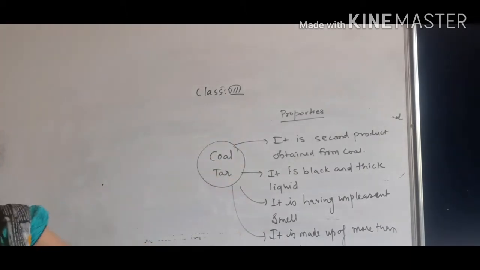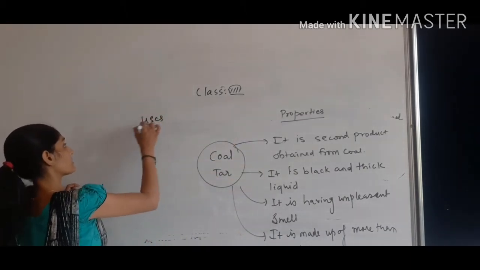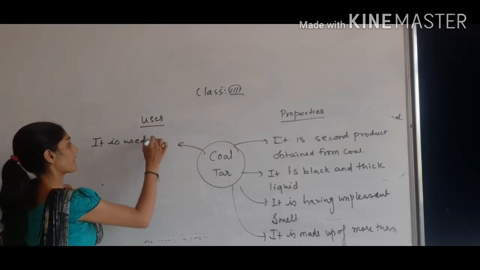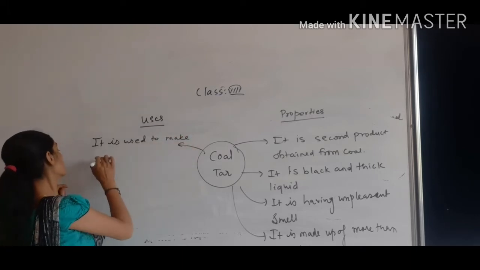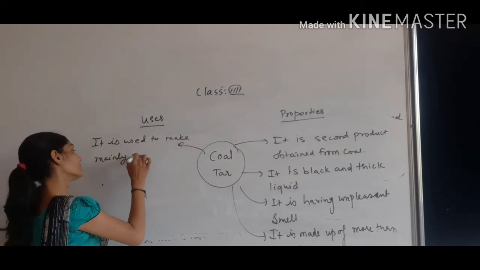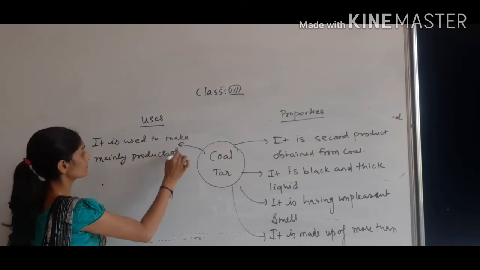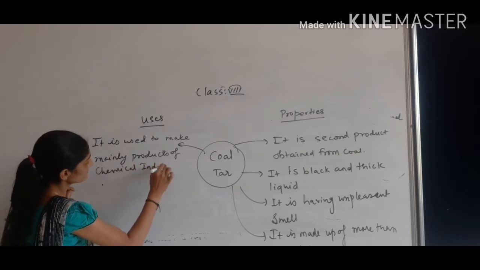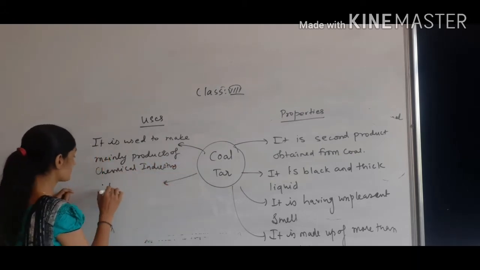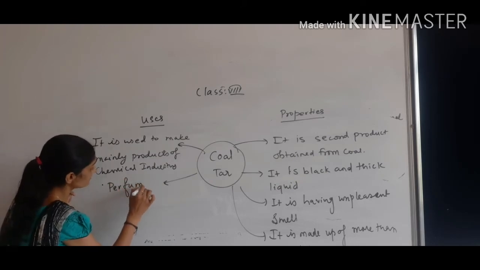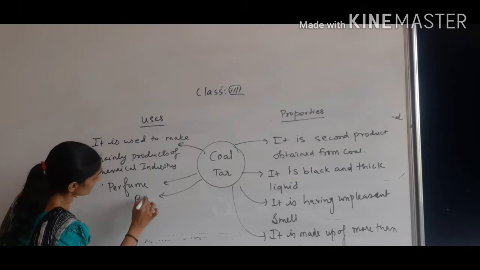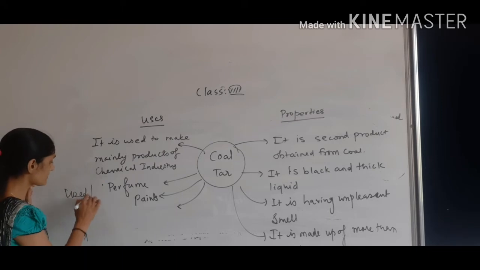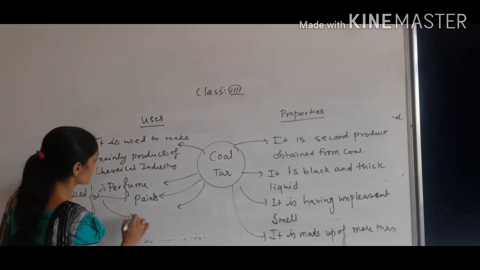तो एक साइड मैंने क्या लिखा है properties. Now this side I am writing the uses of it. It is used to make mainly products of chemical industry. First, it is used for making perfume. Second, it is used for making paints. Third, it is used for making explosive.